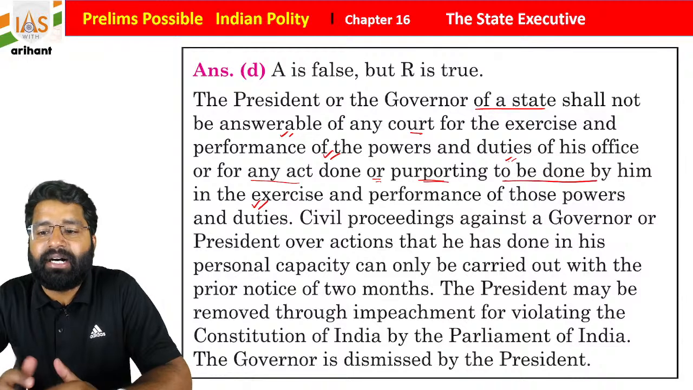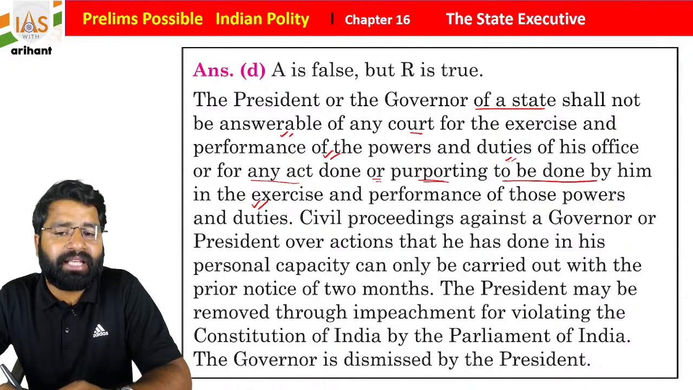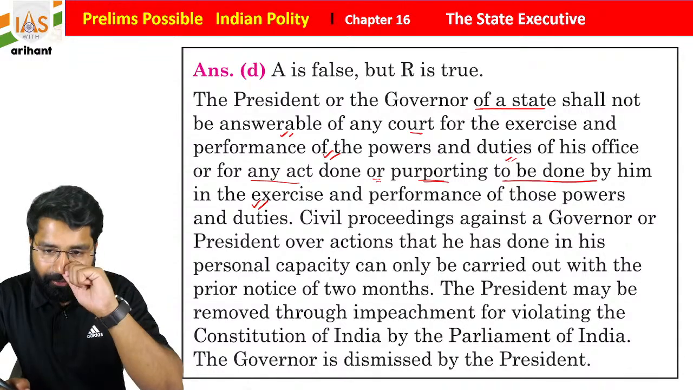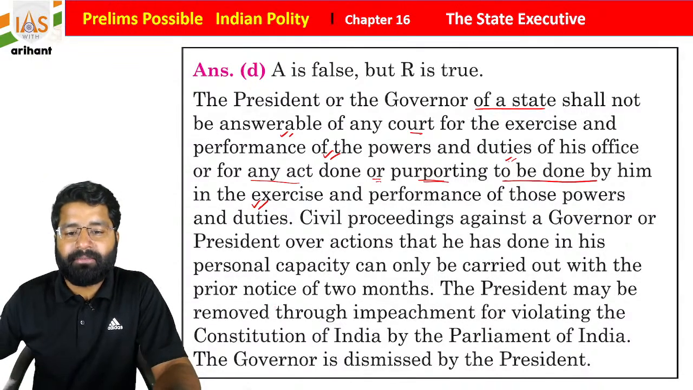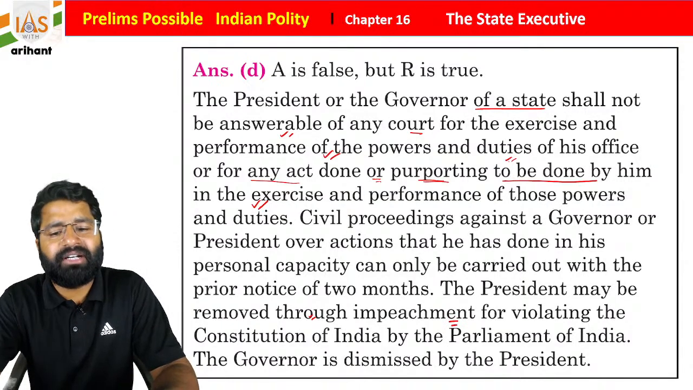Civil proceedings against a governor or president over an action that he has done in his personal capacity can only be carried out with prior notice of 2 months, and the president may be removed through impeachment for violation of the Indian Constitution. The governor is going to be dismissed.